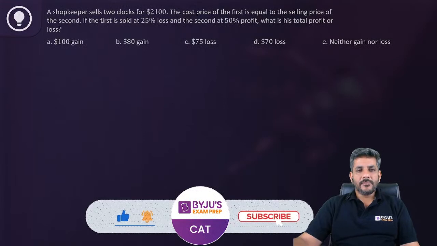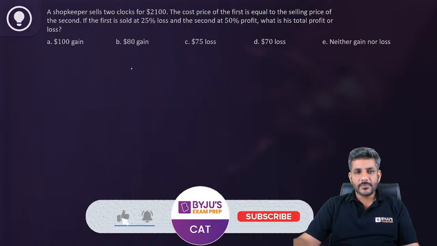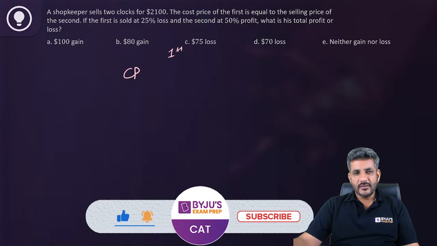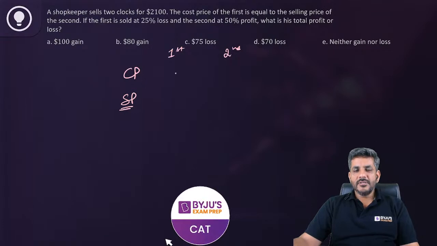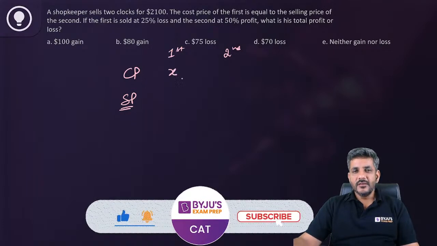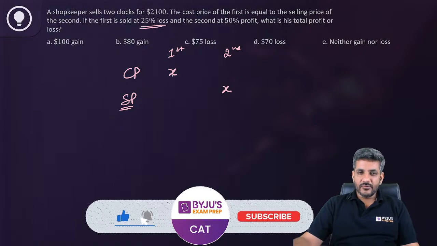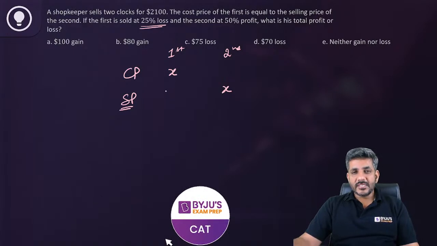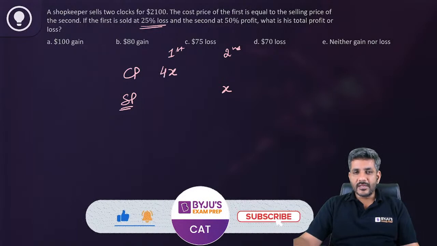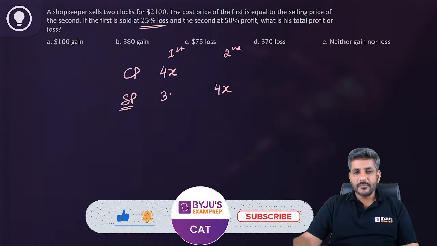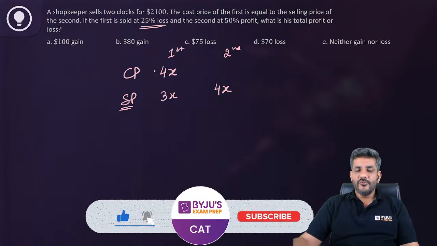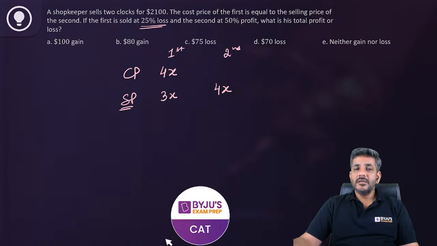The shopkeeper sells two clocks for 2100. The cost price of the first one is equal to the selling price of the second one. So I am assuming the cost price of the first one to be X. So the selling price of the second would also be equal to X. Then the first is sold at 25% loss. So basically I have to subtract 25%. 25% is 1/4, so I would better assume it as 4X. So this would also be 4X. And 4X at a 25% loss, the selling price would become 3X here. Right everyone? If 4x has a 25% loss, it would become 3x.